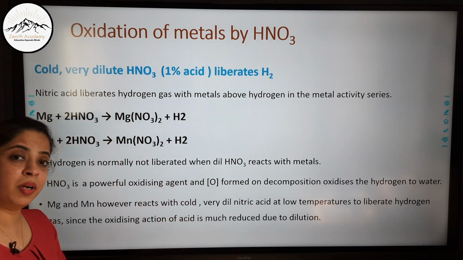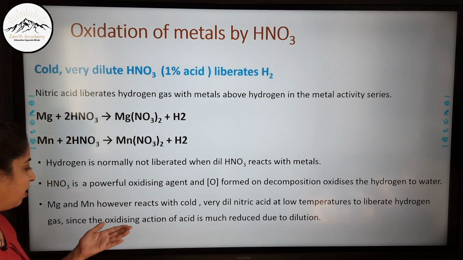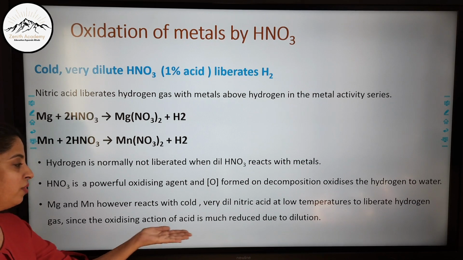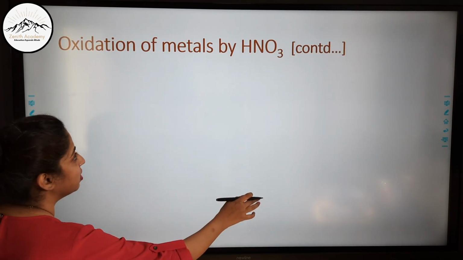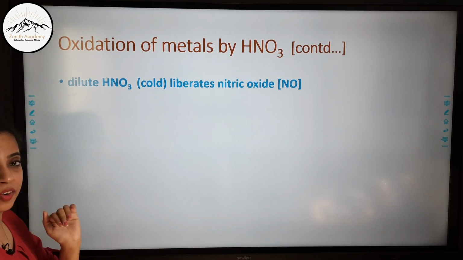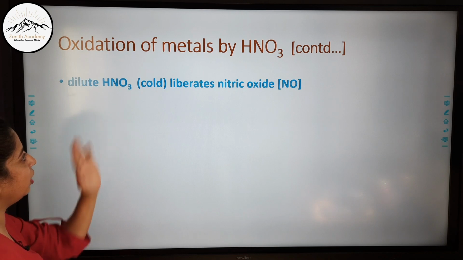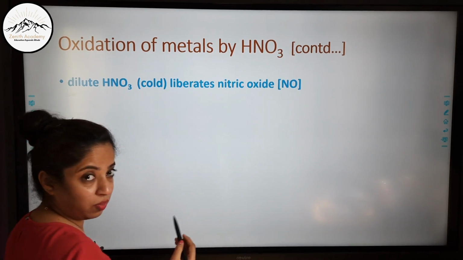Now why do they liberate hydrogen? Because at very high dilution, the oxidizing action of the acid is reduced. So oxidation of the metal still continues. Now we are talking about dilute nitric acid, not very dilute but just dilute nitric acid. This liberates nitric oxide with other metals.